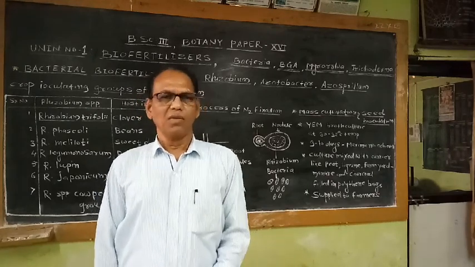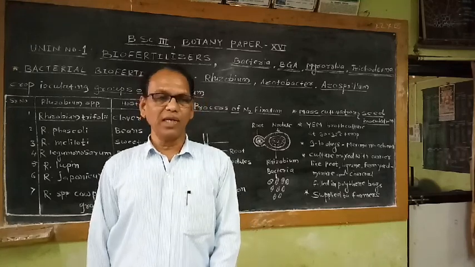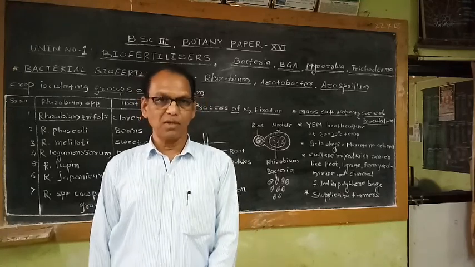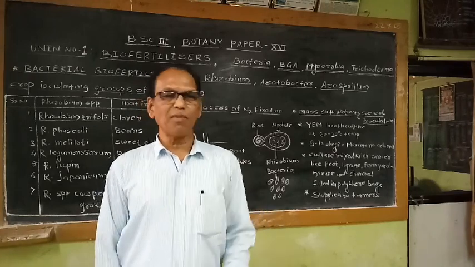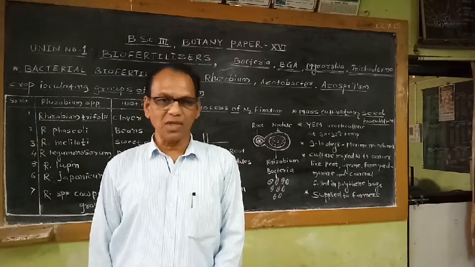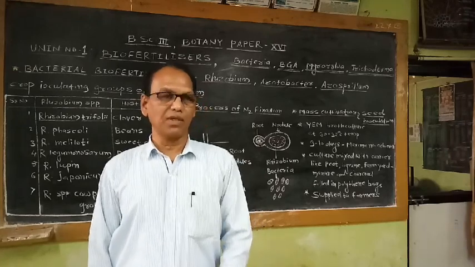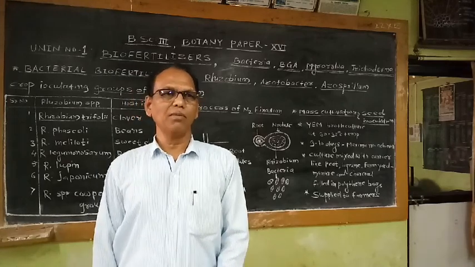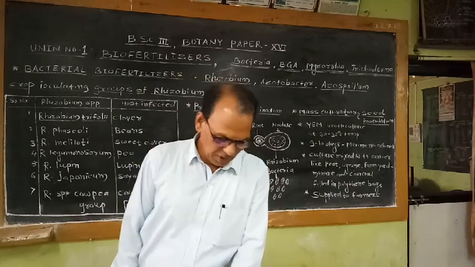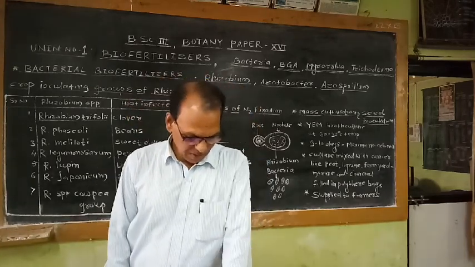Another crop, cotton, is not cultivated in high rainfall regions. It is cultivated in moderate or low rainfall regions, like in Maharashtra, in our Marathwada region and Vidarbha region, where cotton is largely cultivated by farmers. That means the agroclimatic conditions required by plants are different.